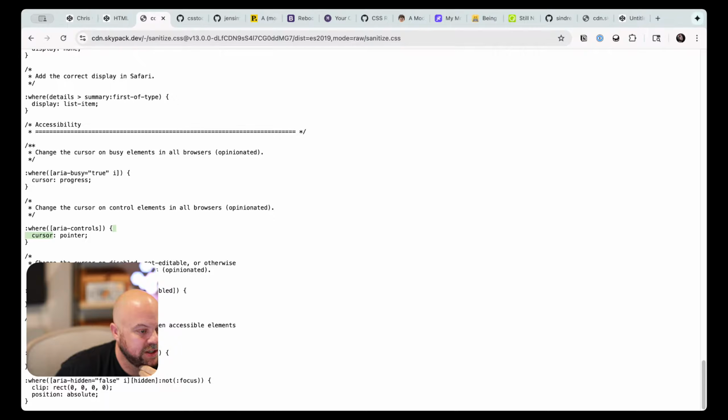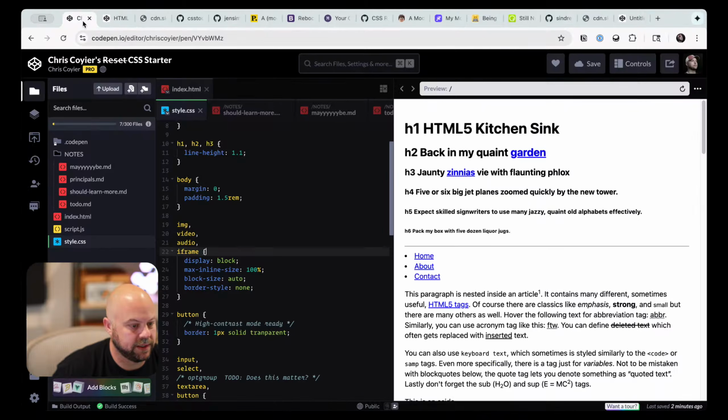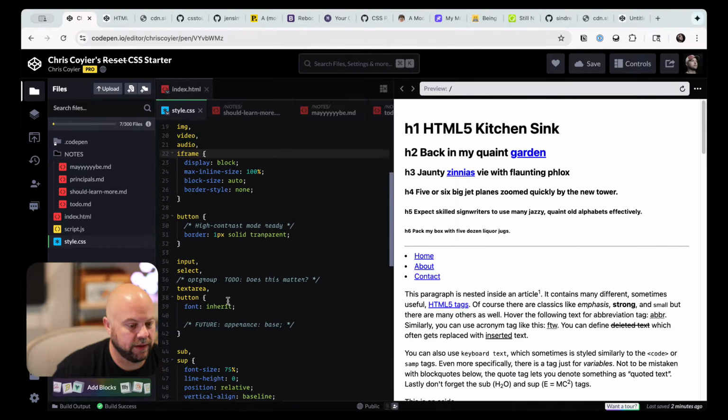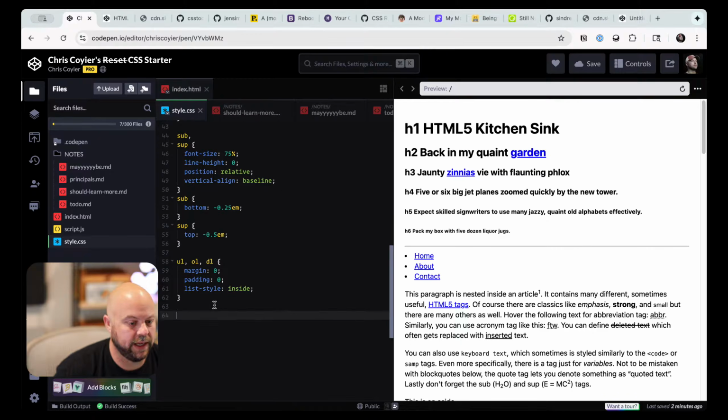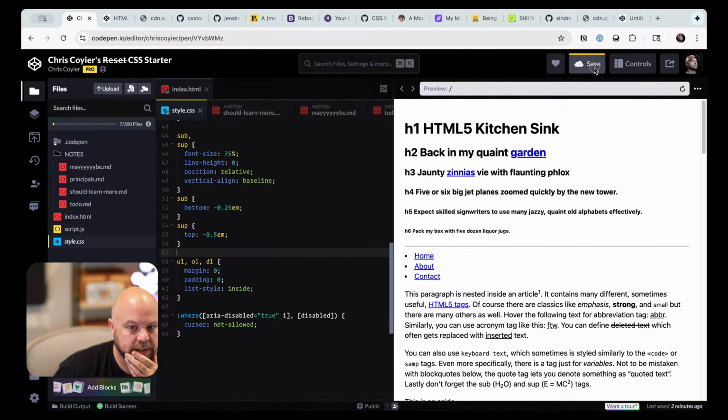Don't like changing the cursor to pointers generally without a stronger reason than that. Aria-disabled, you rock none. I have used aria-disabled before. Aria-disabled is a perfectly likely thing to need. So we'll steal that.